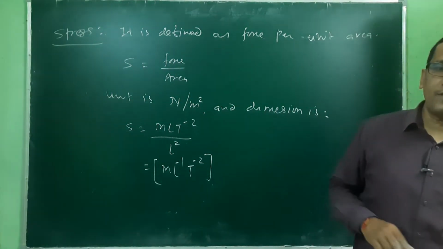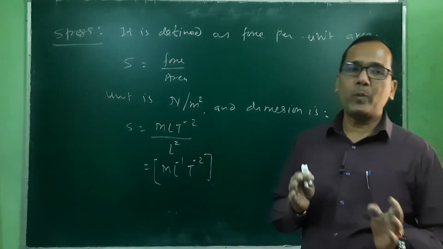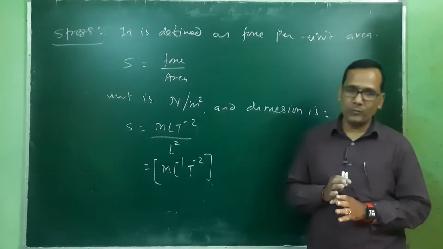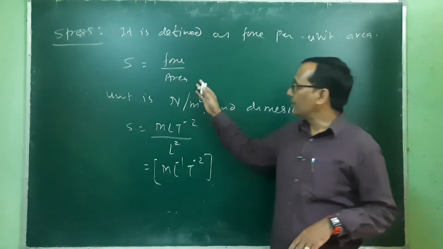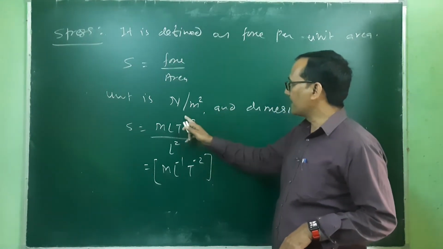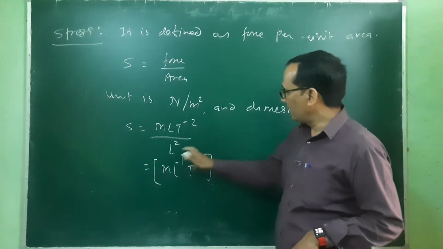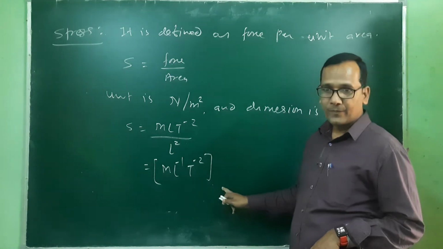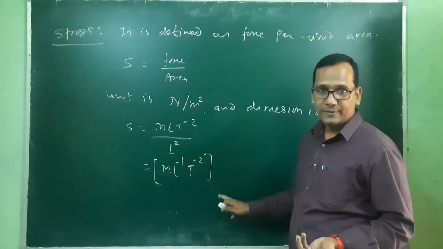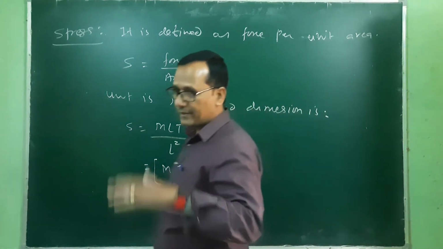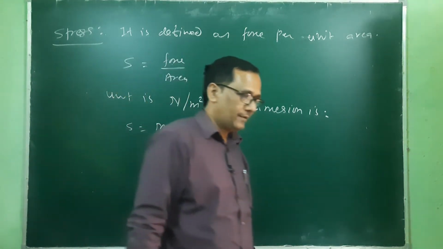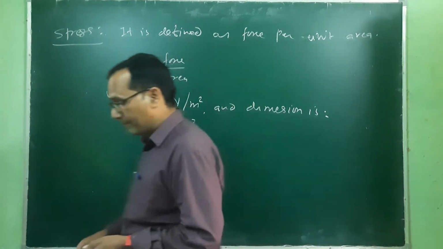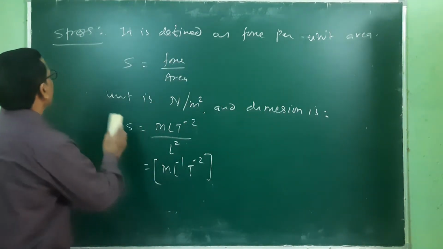So stress is defined as applied force per unit area, force upon area, and this is also equivalent to pressure. Force per unit area is the pressure. So pressure and stress have the same dimension.